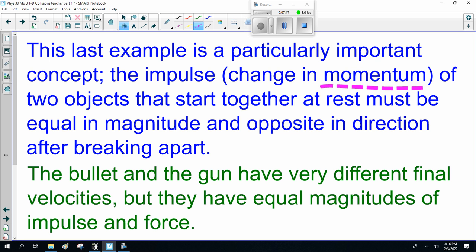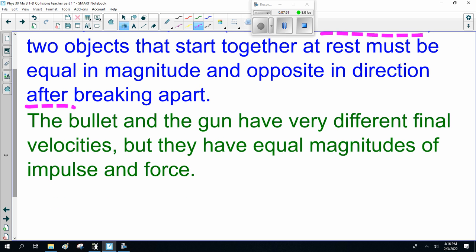Missing words: change in momentum after breaking apart. The bullet and the gun have very different final velocities, but they have equal magnitudes of impulse and force. All right? Anyway, that's what I need to be able to see.